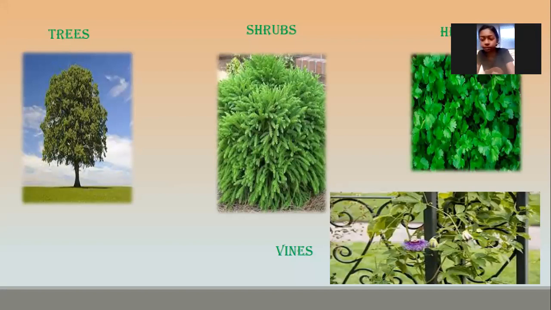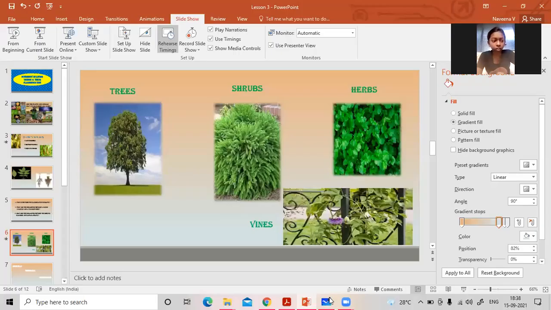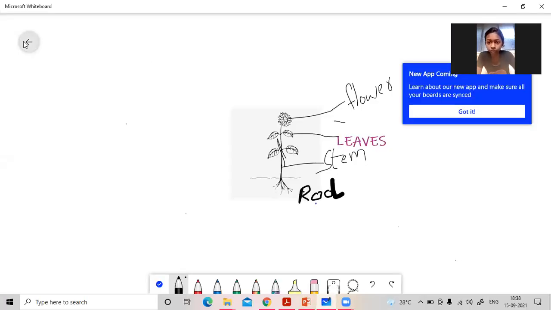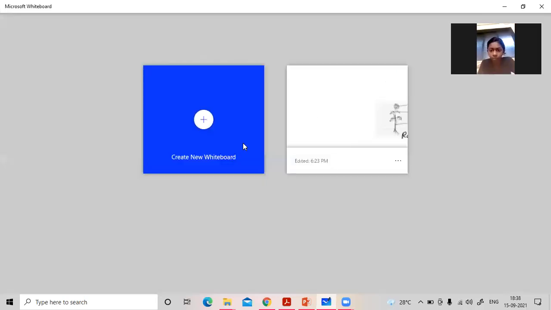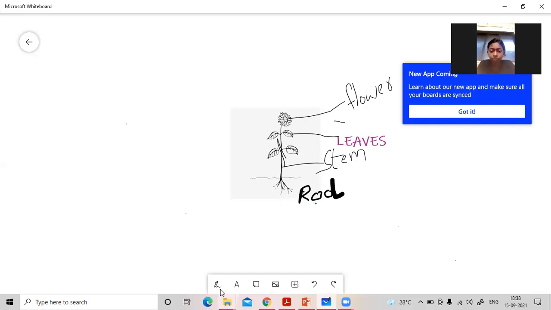So first we have seen which type of classification? First we classified the plants based on how they prepare their own food, or we can say based on nutrition.